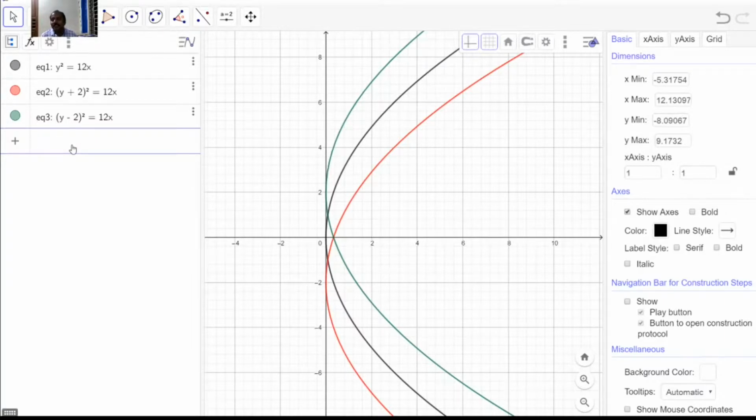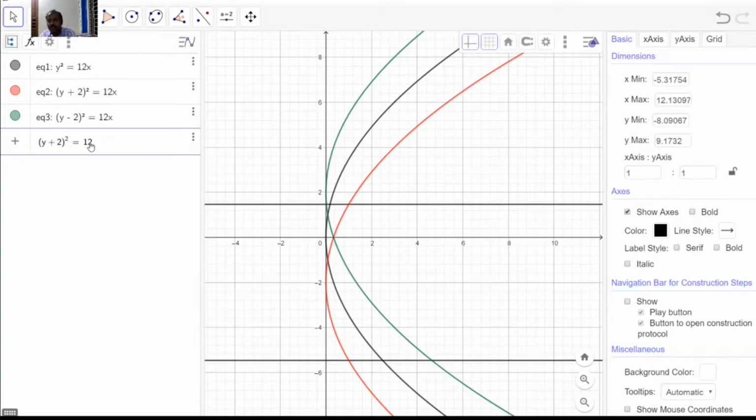Say y plus 2 the whole square is equal to 12 into x minus 2.